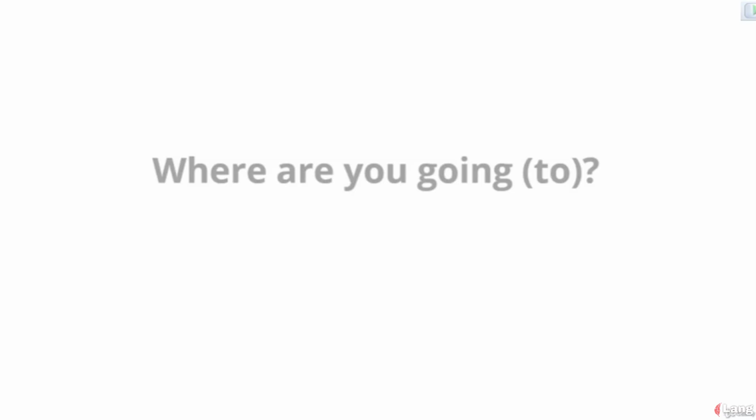So, how do you say in German, where are you going to? Wohin fährst du? I go to the movies.